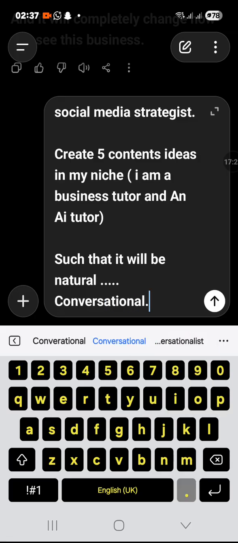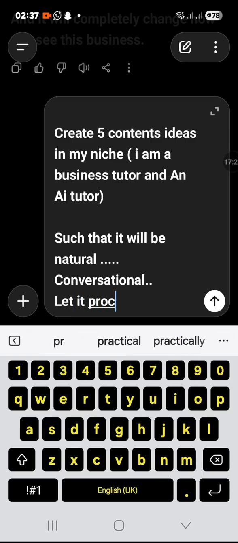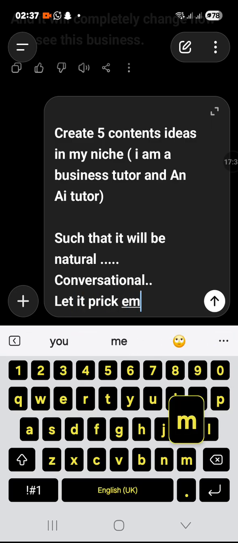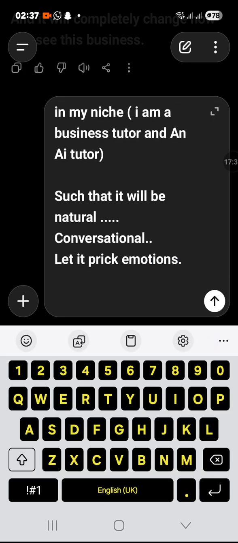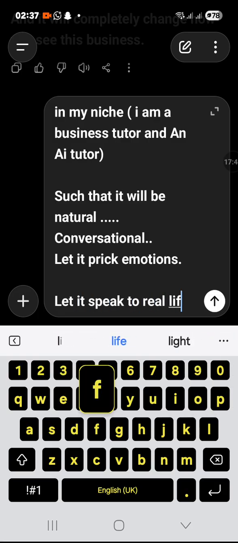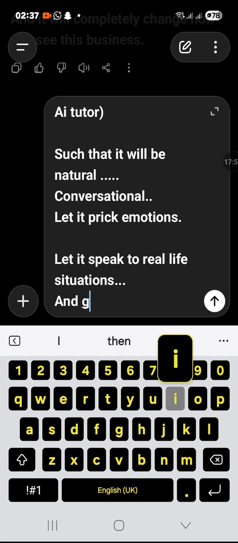If you want it to prick emotion, I will say, let it prick emotions, right? Let it speak to real life situations. Can you see that this prompt is out of normal?